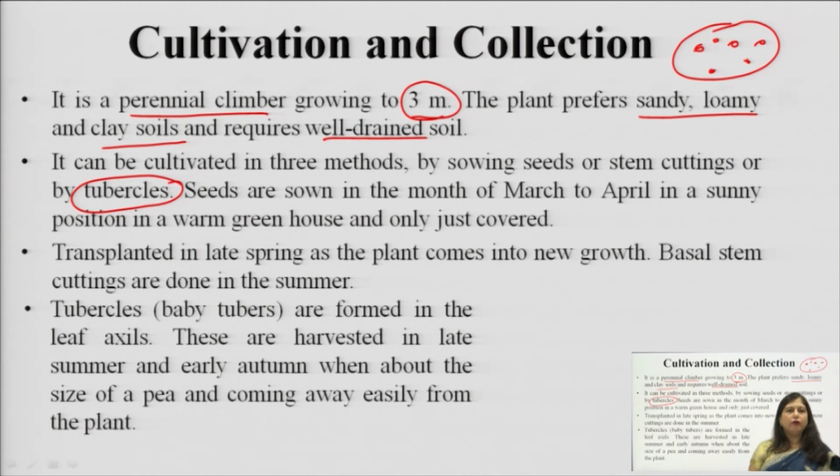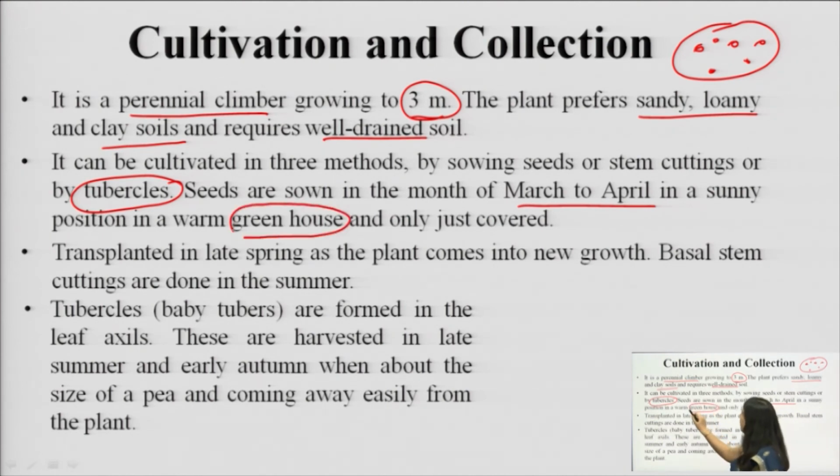Just like in potato we remove the eye of the potato and we can plant it to get an entire new plant. Same way here, the tubercles can be transplanted to get new plants, and generally the seeds are sown in March to April in the sunny time in the greenhouse. It has to be covered initially, and later on they are transplanted in the fields, but they have to have some support so they can grow on those particular supports.